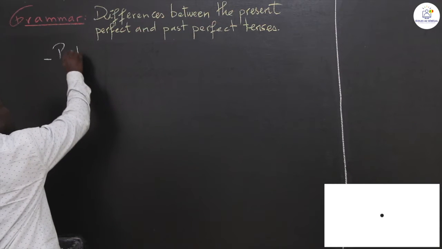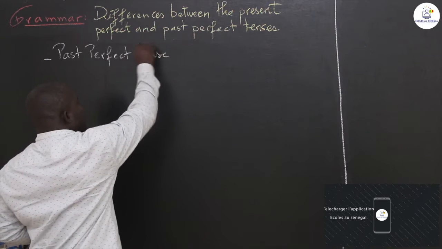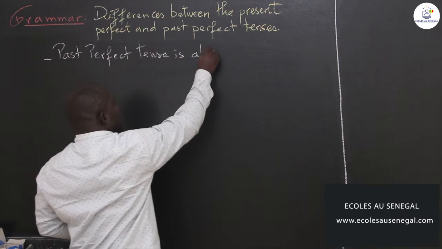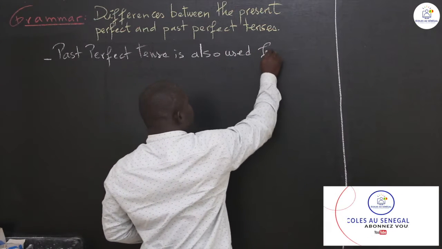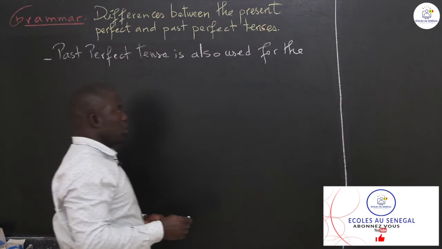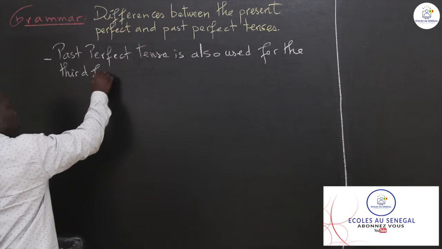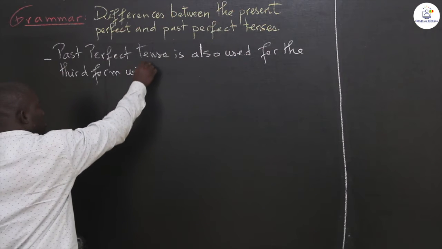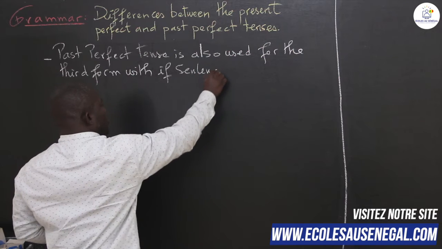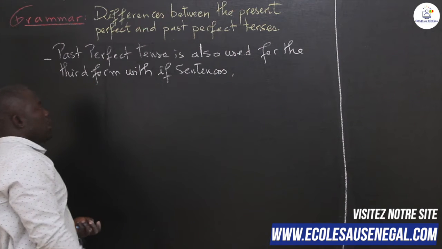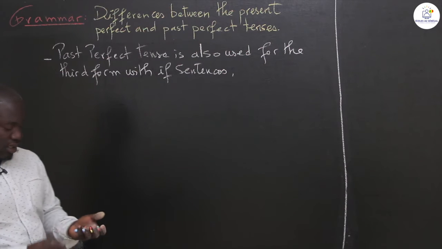Past perfect tense is also used for the third form with if sentences.